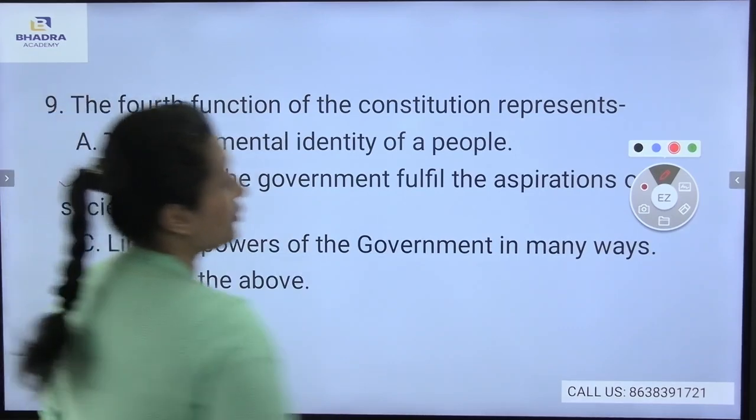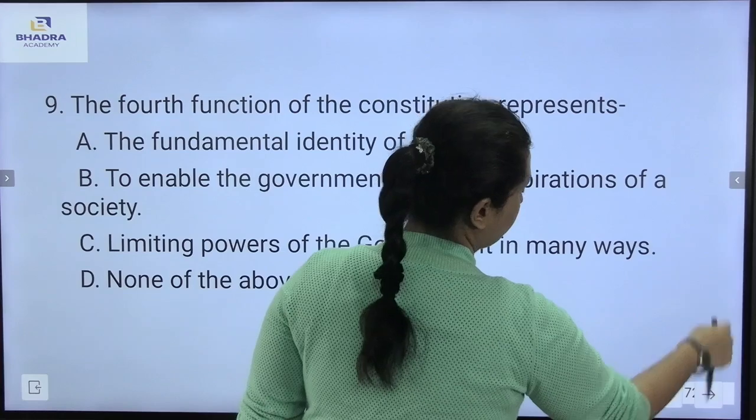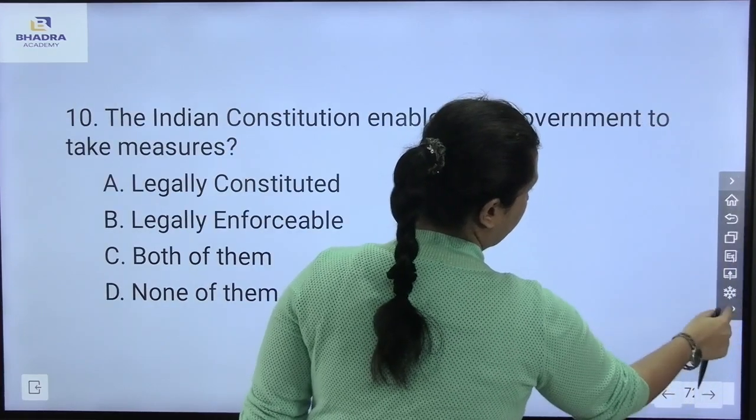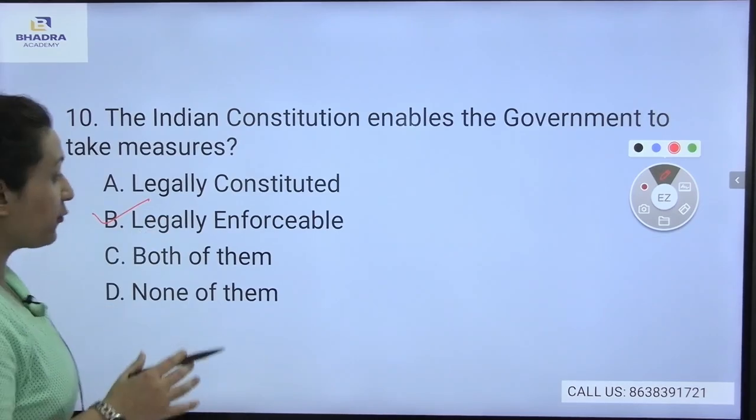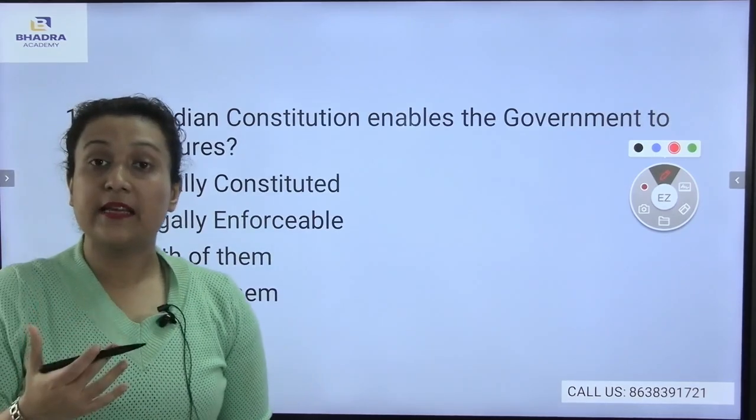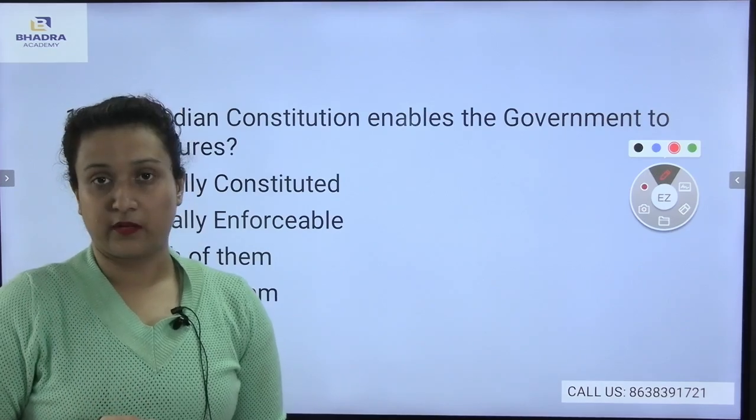Now the last question. The Indian Constitution enables the government to take measures that are legally constituted, legally enforceable, both of them, or none of them. So what will be the correct answer here? Yes, it will be legally enforceable, which means the Indian Constitution enables the government to take measures which are legally enforceable, which means they are legally implemented by the government itself.